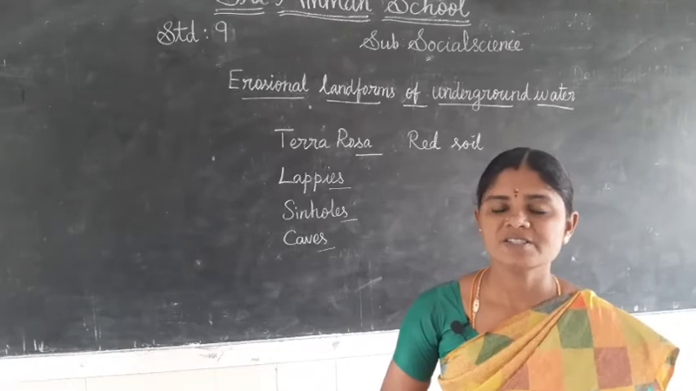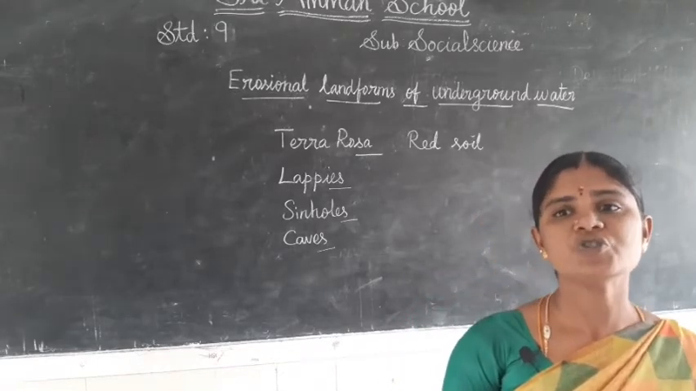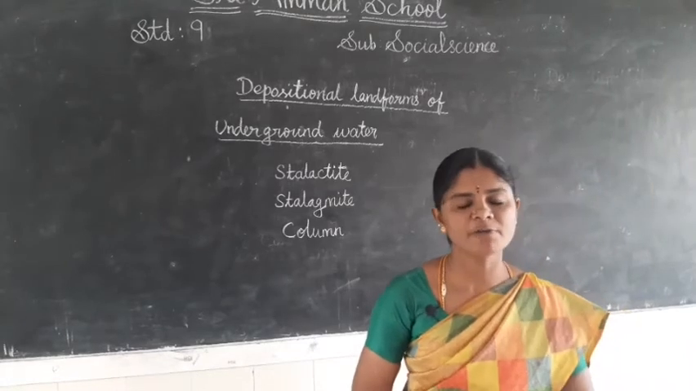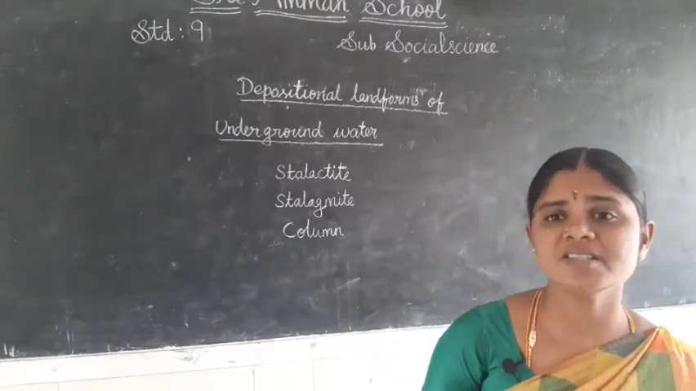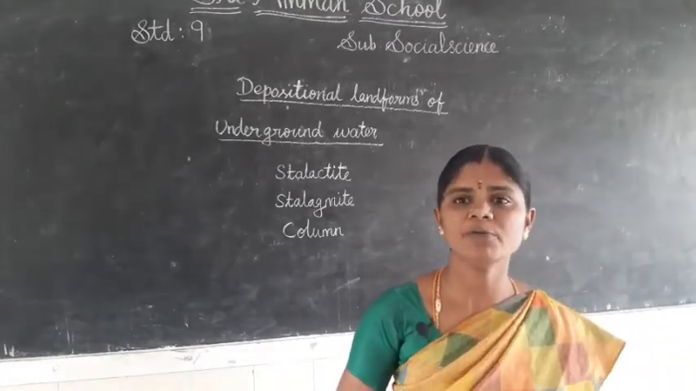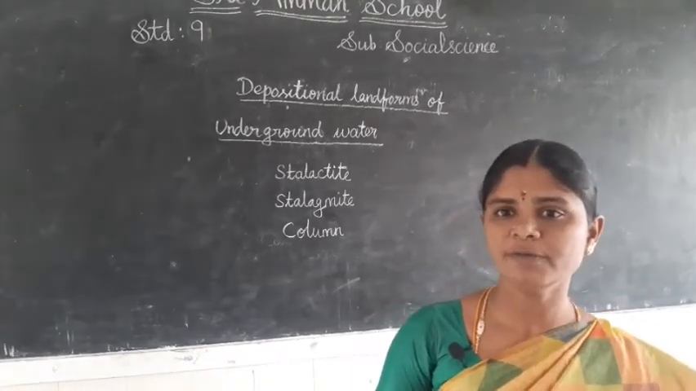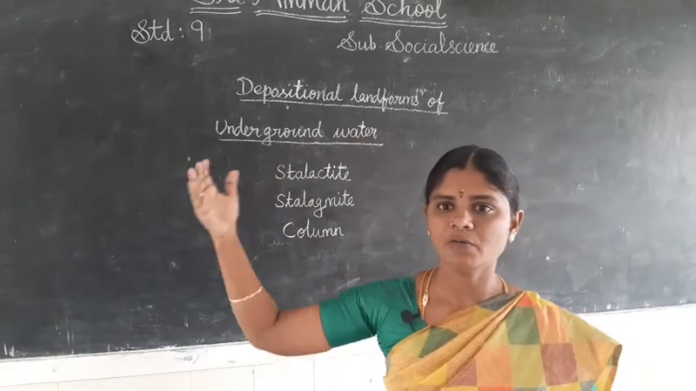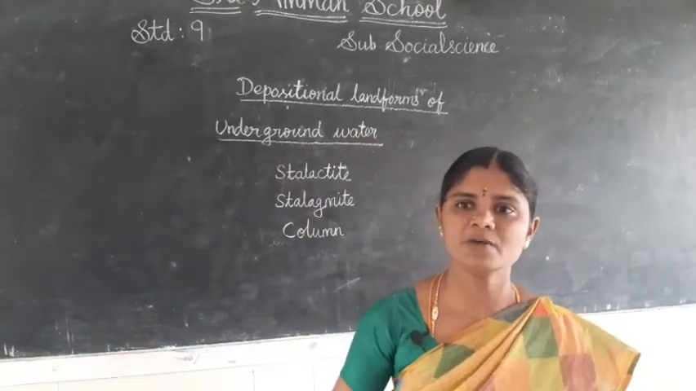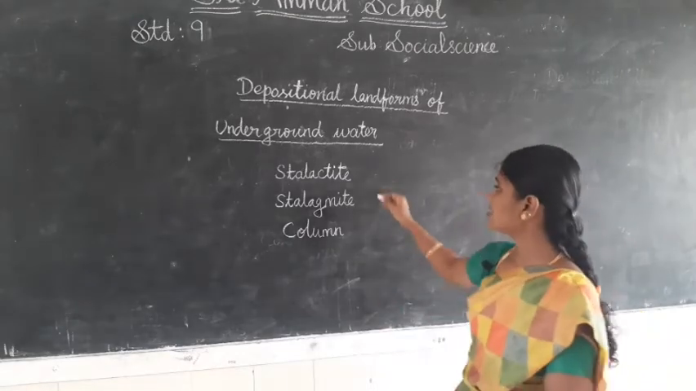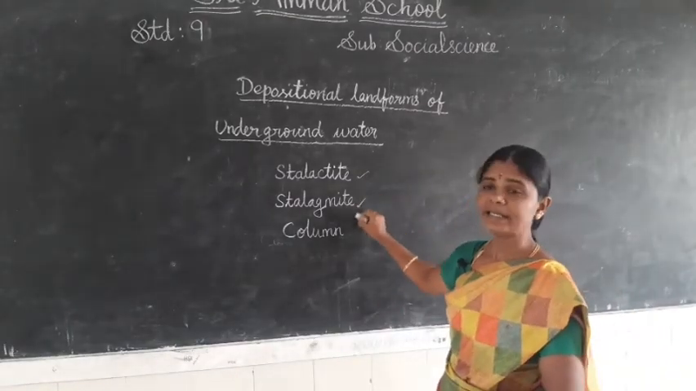Next we see about the depositional landforms of underground water. It is very interesting to know that a variety of depositional land features are formed on the floor, ceiling and walls of the caves and caverns of the karst topography. First one is stalactite, stalagmite and column.